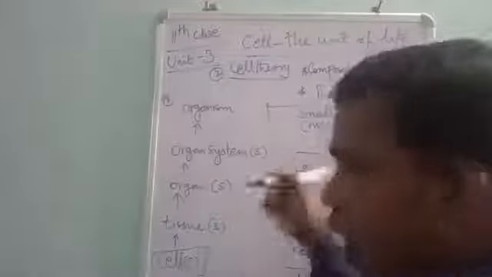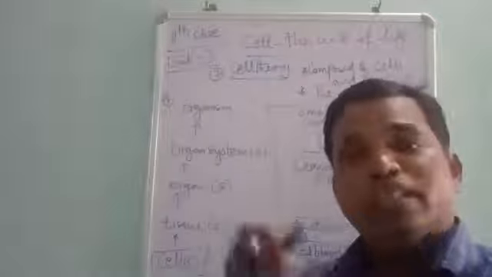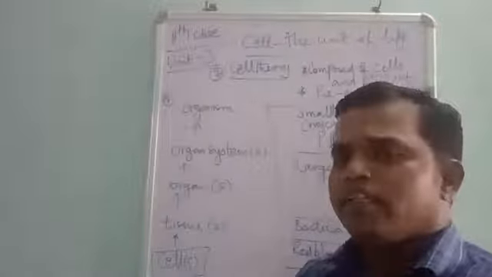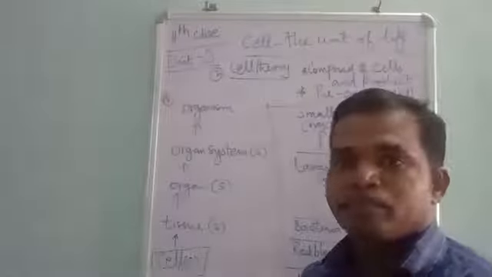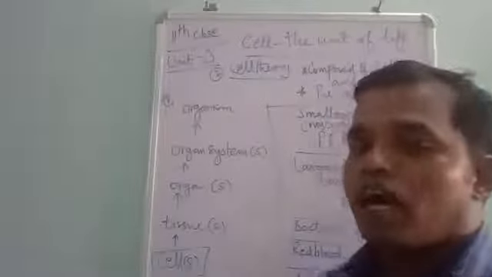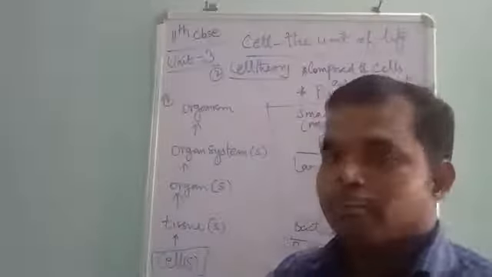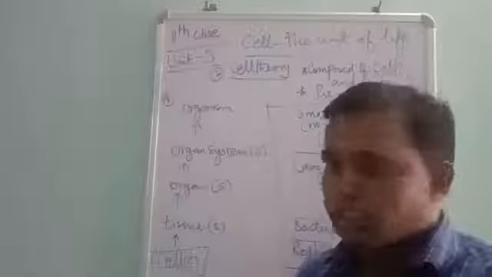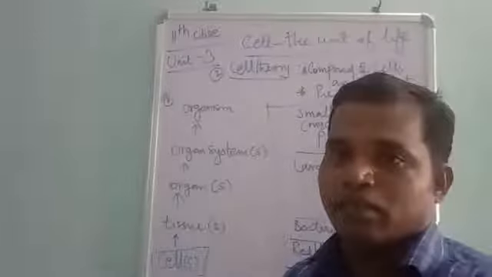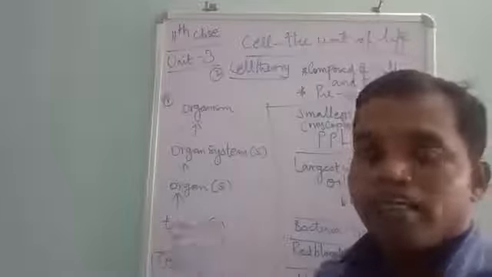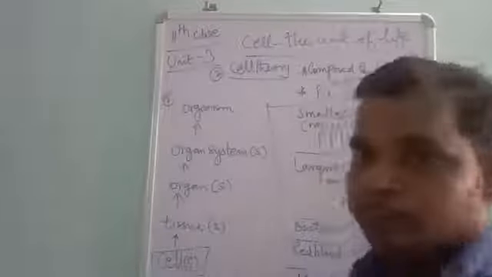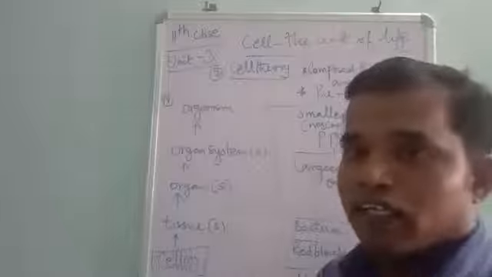Okay, the largest cell, the biggest one, we call it an ostrich egg. It's 6 inches in diameter with the shell. Without the shell, it is 3 inches in diameter. Got it? In the case of a multicellular organism, for example, the human blood cell is 7 micrometer in diameter. Okay, then the longest cell is the nerve cell.